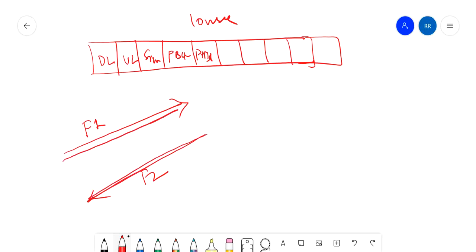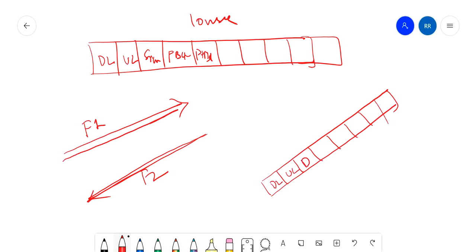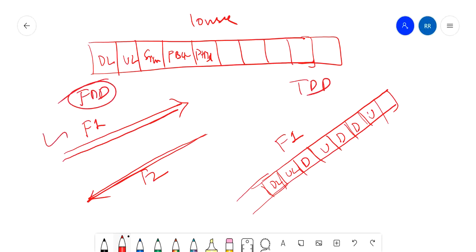But in TDD, on the same frequency, traffic is divided in time between uplink and downlink, so uplink and downlink traffic is sent on the same frequency F1. This is the main difference. TDD is time division duplex and FDD is frequency division duplex: in one, frequency is divided, and in the other, time is divided on the same frequency. So this is the difference between the frame structure of TDD and FDD.